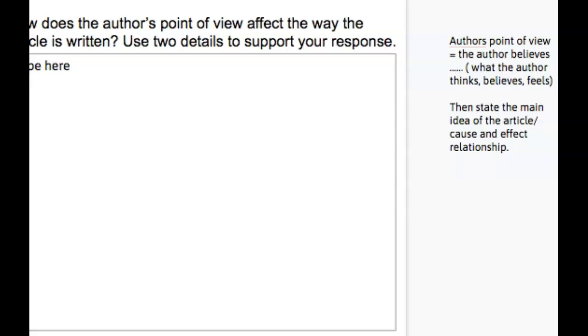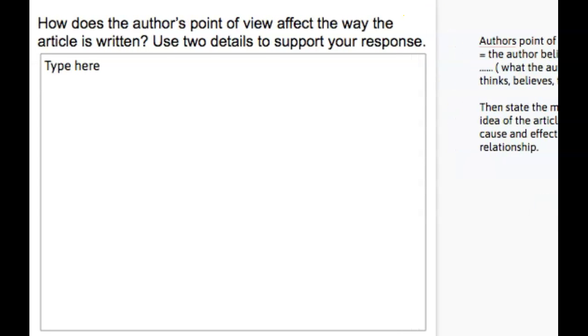And we want to state the main idea of the article, which is the cause and effect relationship, right? And so we know the main idea is that COVID-19 has many effects, right? And we know that because we know one effect is school closures, one is businesses closed down, and we also know that we have to wear masks now. Okay, so when you're doing your I know this, you can talk about the different effects that COVID-19 has.